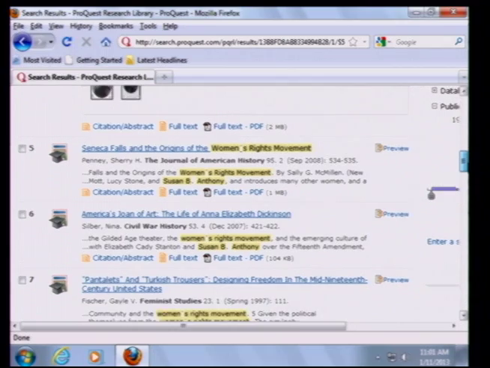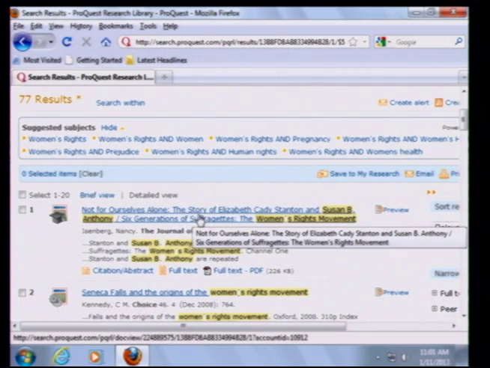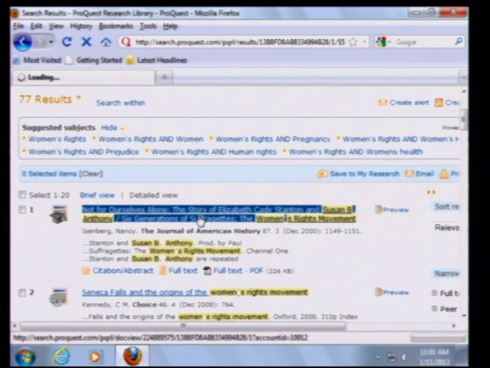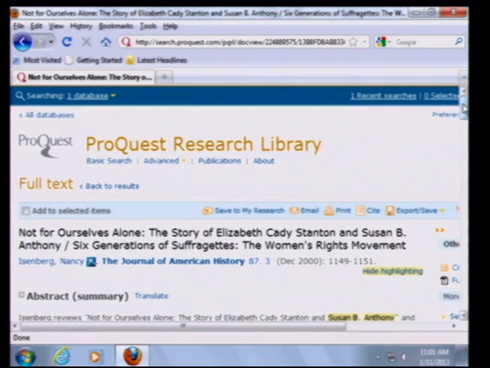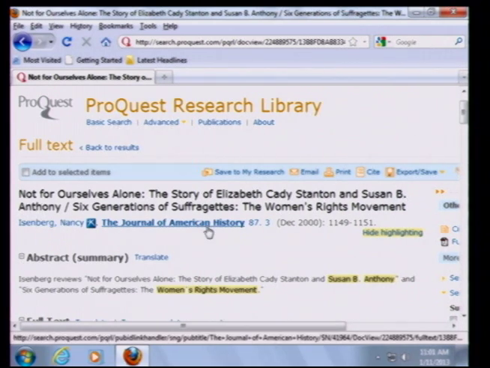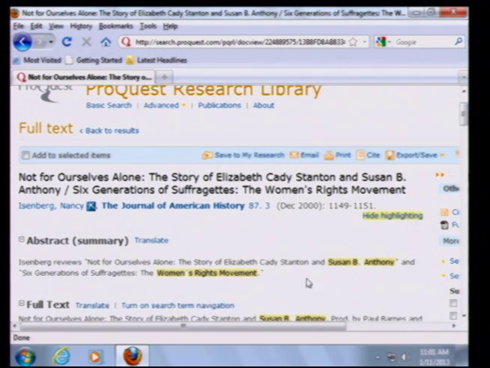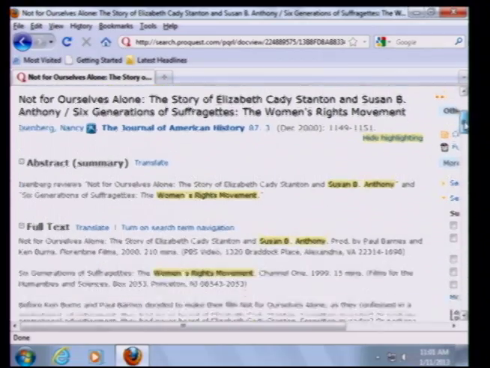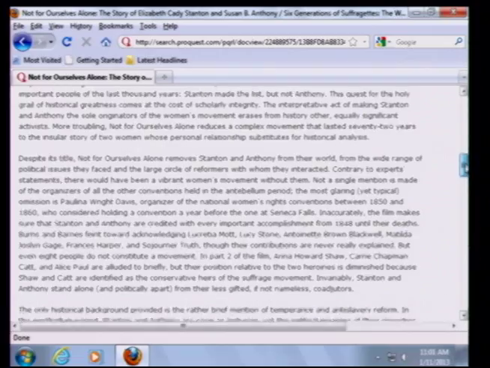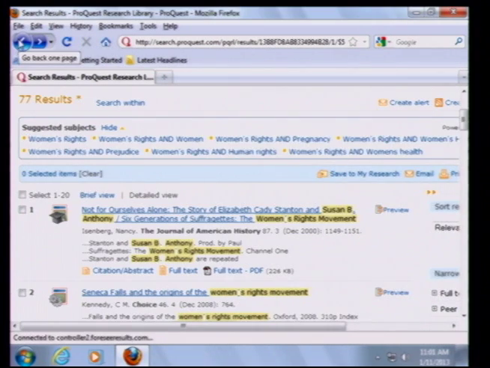So you won't be at a loss for finding good information about this topic or any other topic. And we can at least click on one of these just to give you an example of what the article looks like. So we're just going to click on the title link, and now we have the title of the article, we have the author of the article, we have the journal title, the volume, issue number, the date, and the page numbers. And then we have an abstract, which is a summary of what the article talks about, and then we have the actual article coming after that. So I really like Research Library at ProQuest.